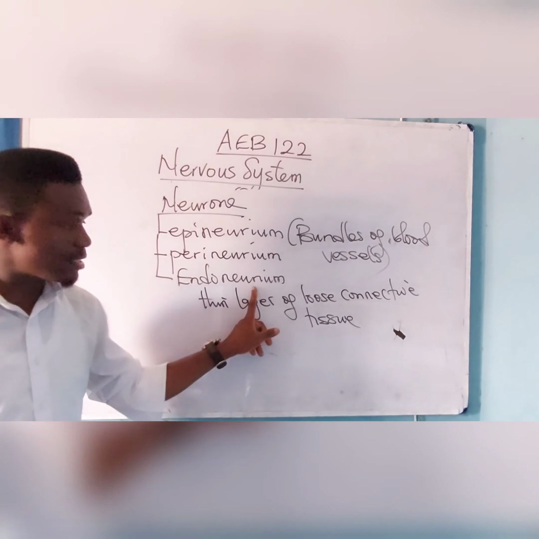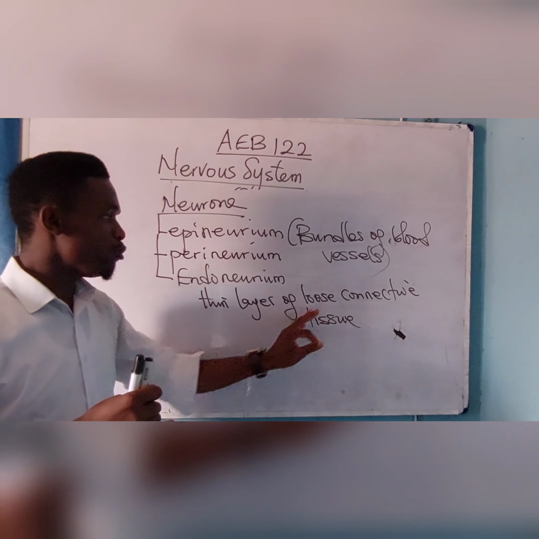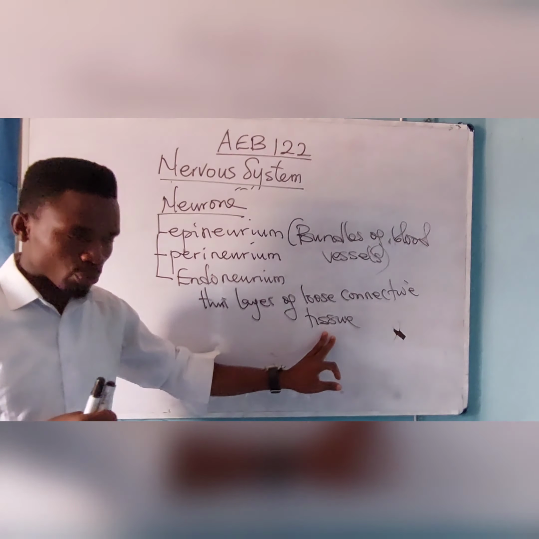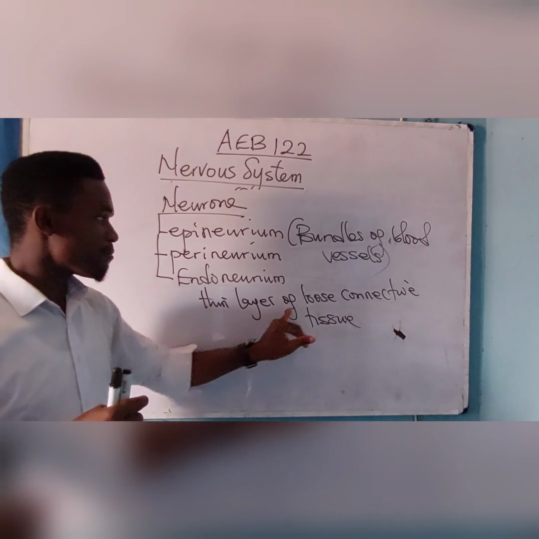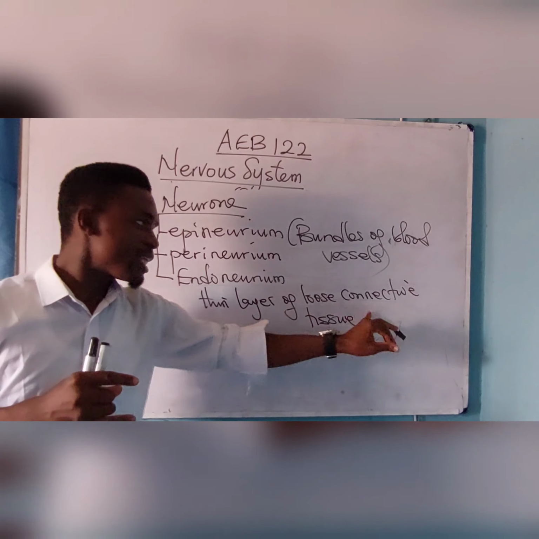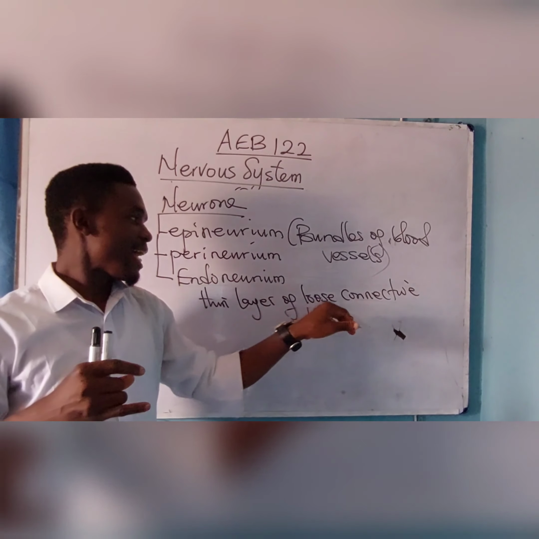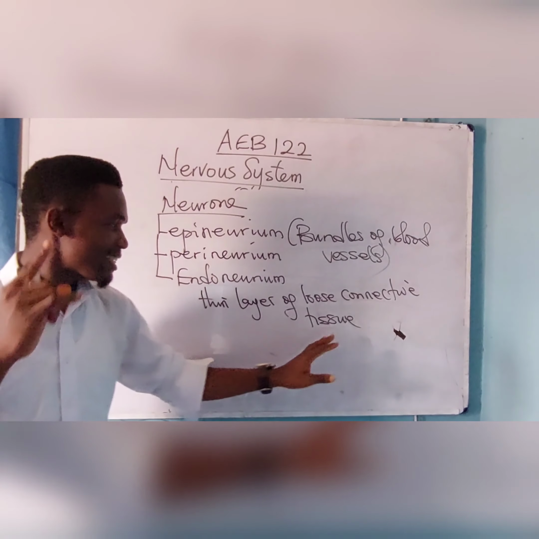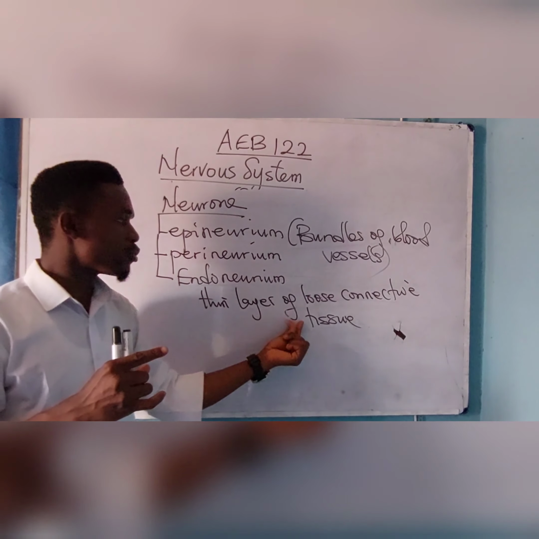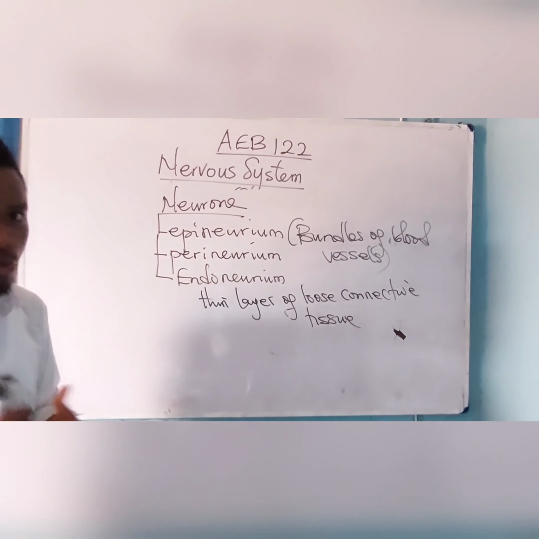They'll confuse your destiny. They'll tell you option A, thin layer of loose connective tissue. B, thin layer of fibrous connective tissue. C, thin layer of dense connective tissue. D, thin layer of squamous connective tissue. Please, it is thin layer of loose connective tissue. This is how questions usually come.